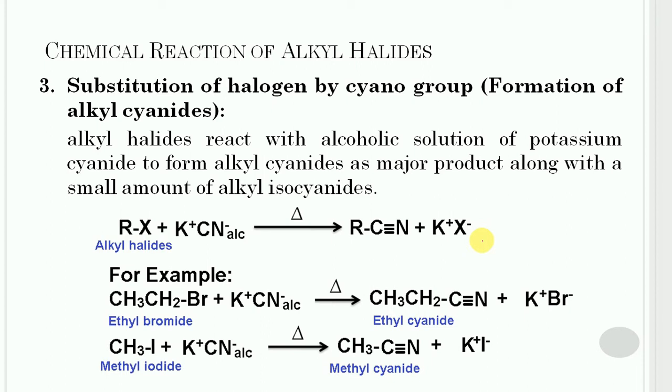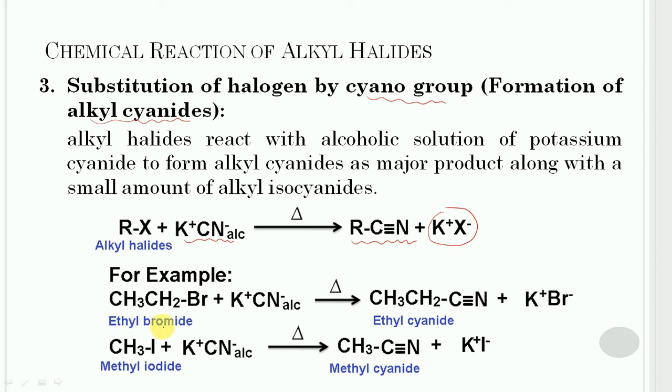The next is the substitution of halogen by cyano group, and it will lead to the formation of alkyl cyanide. In this case, alkyl halide reacts with an alcoholic solution of potassium cyanide to form the alkyl cyanide as a major product, along with a very small quantity of alkyl isocyanide. In this case, potassium halide is the side product. Let us consider its example.